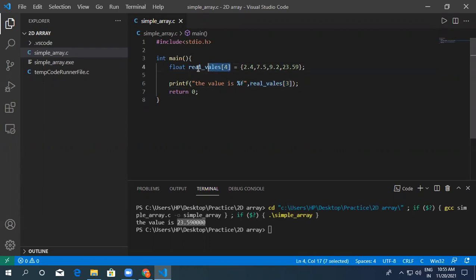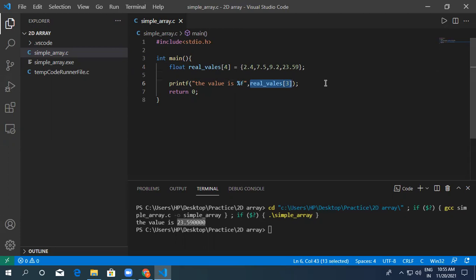This is a set of four variables: variable 1, variable 2, variable 3, variable 4. So just like variables, you can use these values in any operation, in any printf, in any for loop, in any code, in any condition.